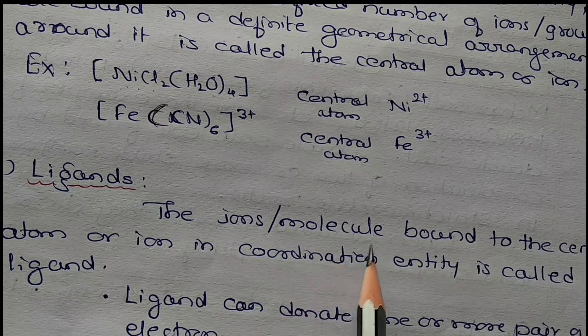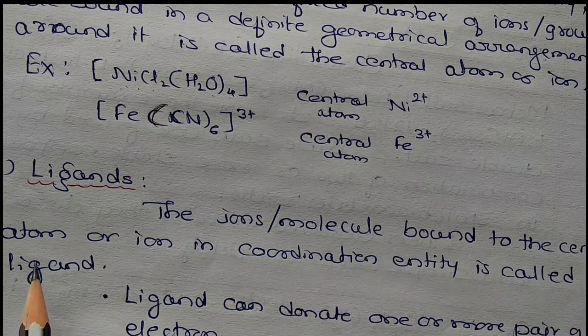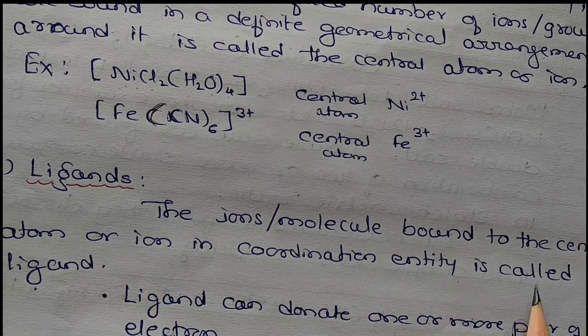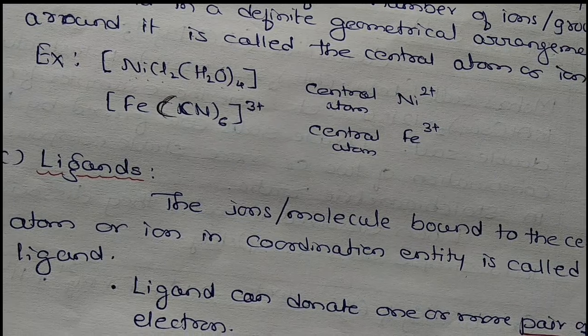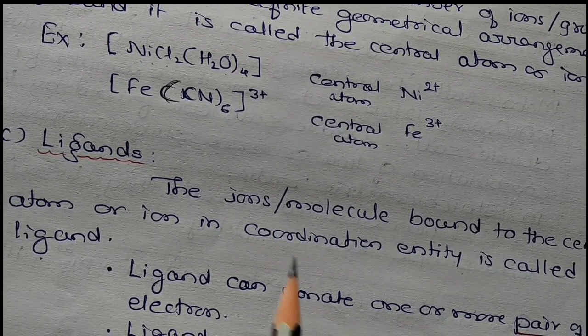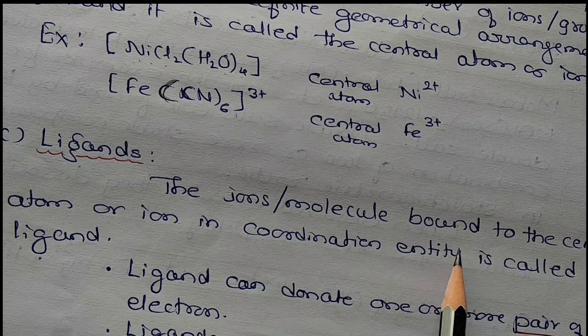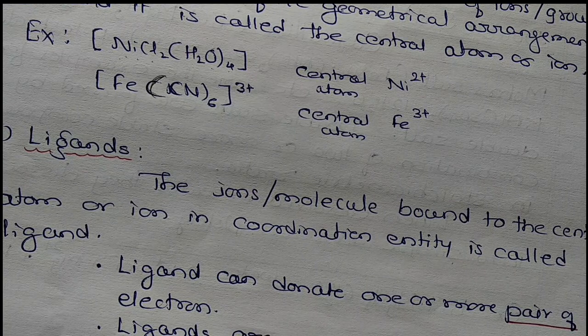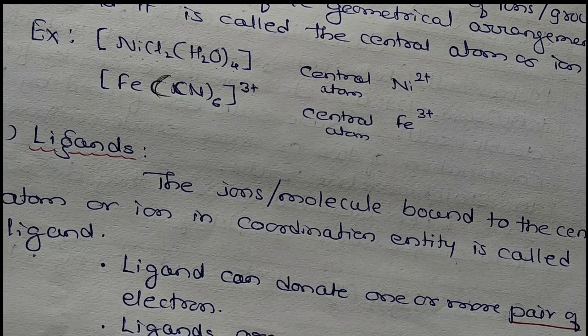The ions or molecules bound to the central atom or ion in a coordination entity are called ligands. So a ligand is nothing but the ions or molecules bound to the central atom.